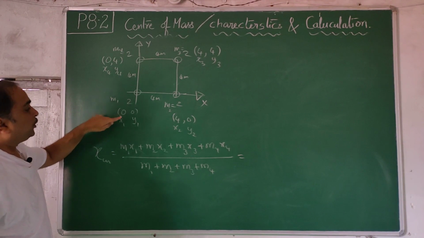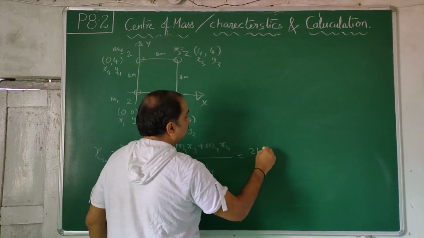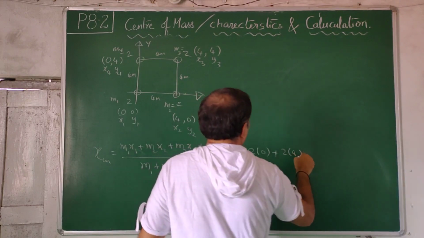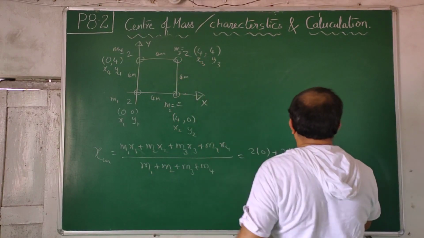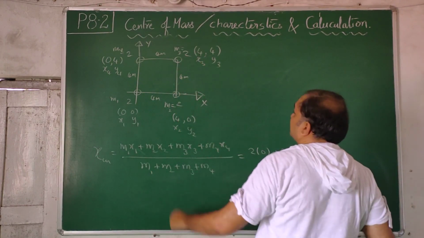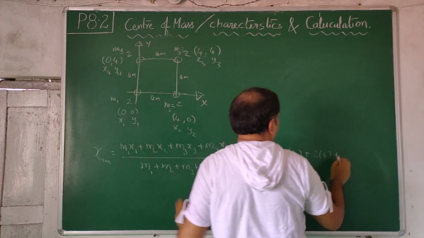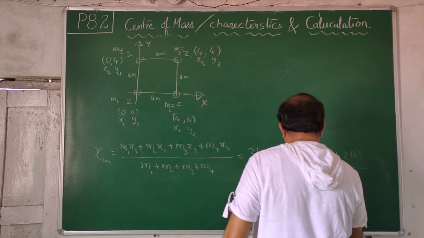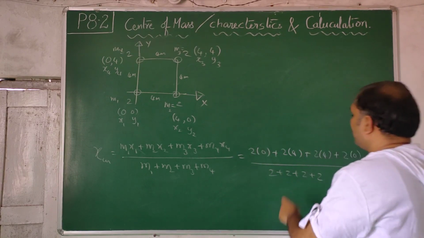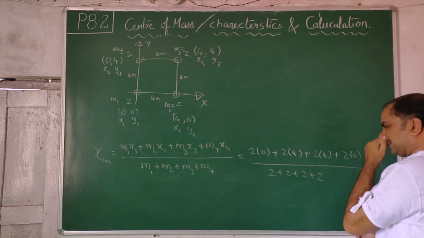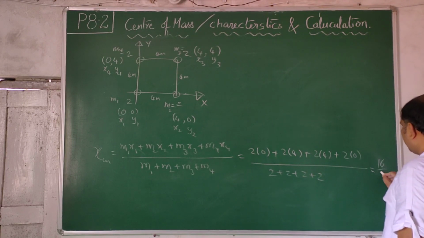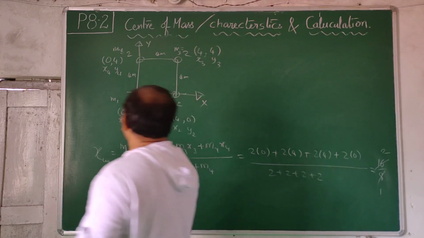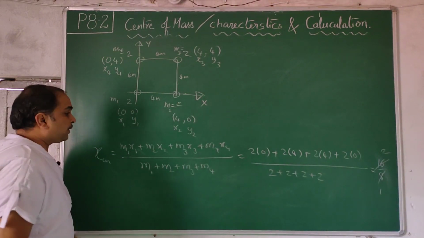So m1, 2 into 0 plus 2 into 4 plus 2 into 4 plus 2 into 0, divided by 2 plus 2 plus 2 plus 2. 2 4s are 8, 2 4s are 8, 8 8 16, 16 by 8. 8 1s are 8, 8 2s are 16. So the x coordinate of CM comes out to be 2.